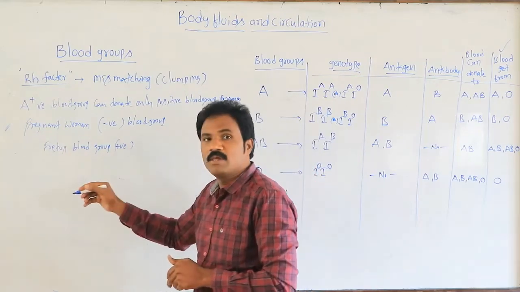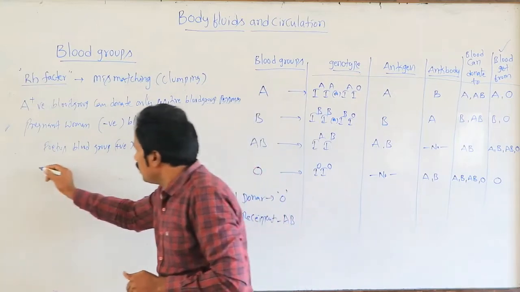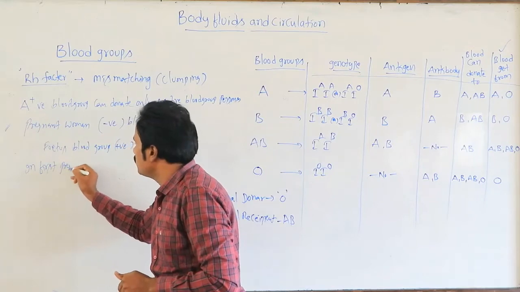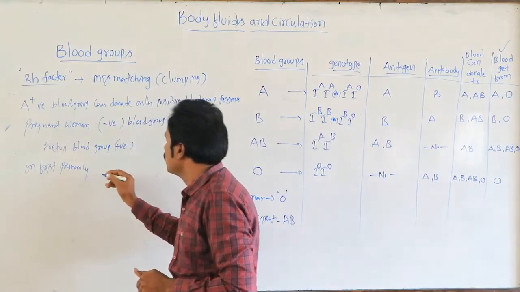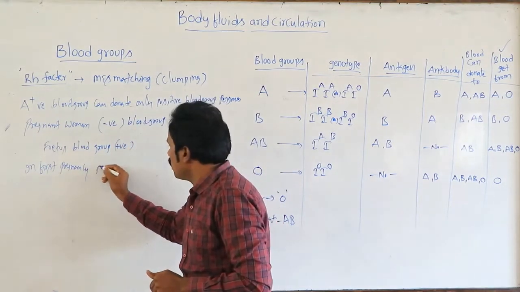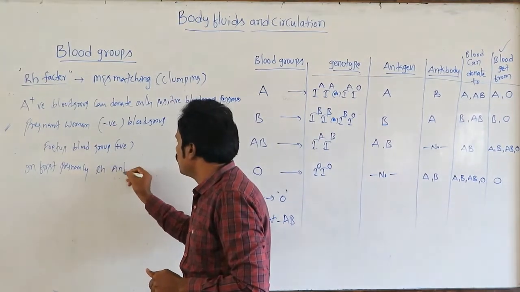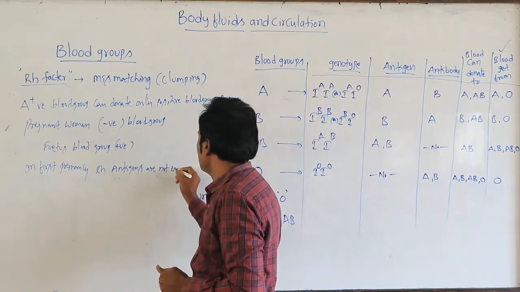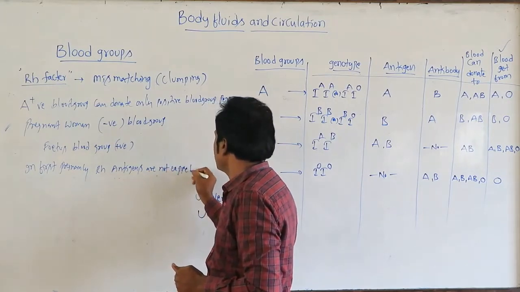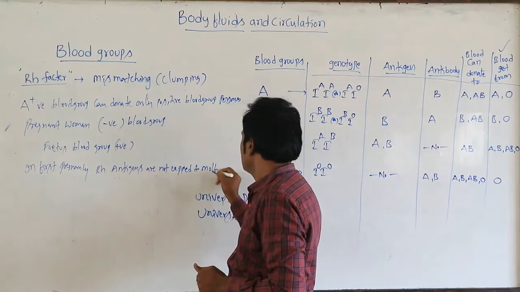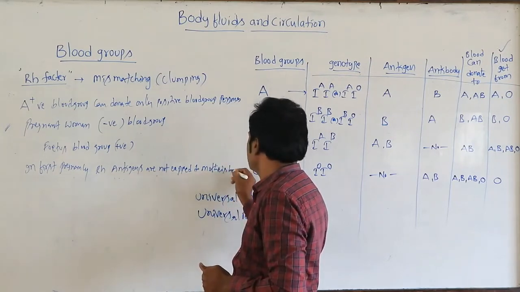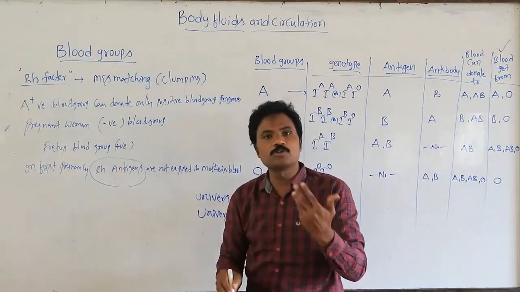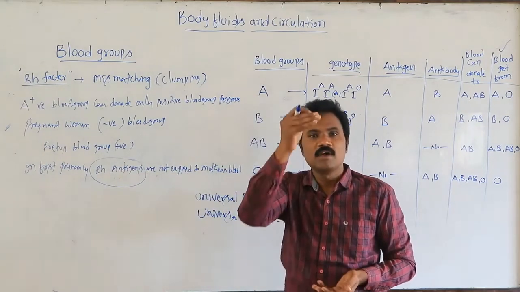In the first pregnancy, the RH antigens are not exposed to the mother's blood because of the placenta.